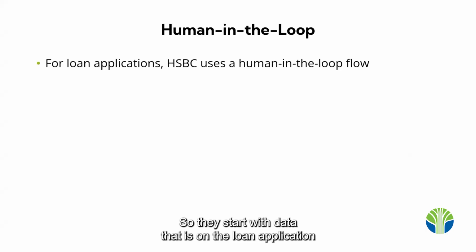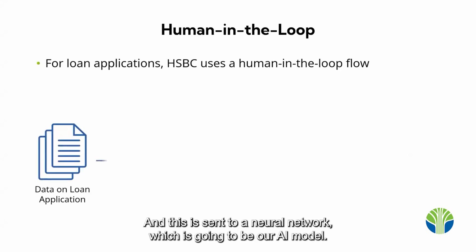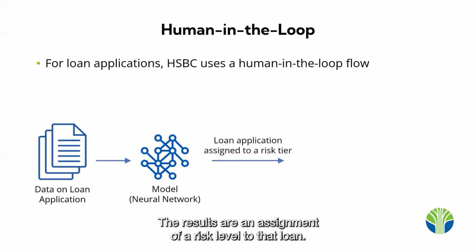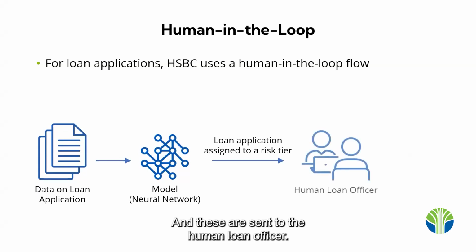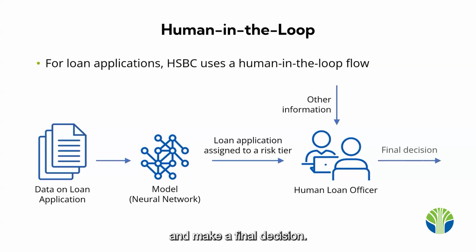So they start with data that is on the loan application that is filled out by the applicant, and this is sent to a neural network, which is going to be our AI model. The results are an assignment of a risk level to that loan, and these are sent to the human loan officer. The human loan officer will then use other information and make a final decision.